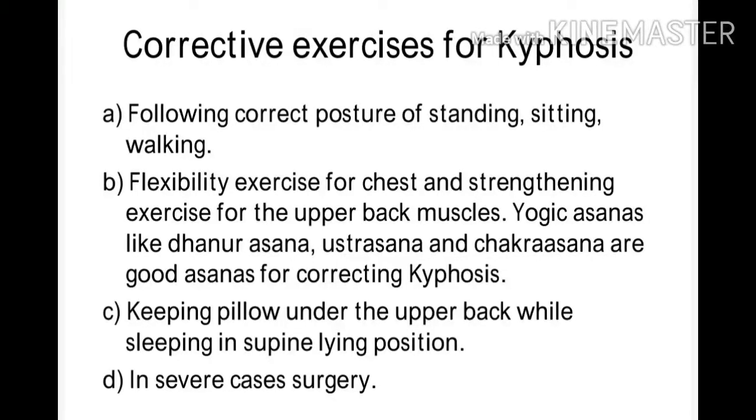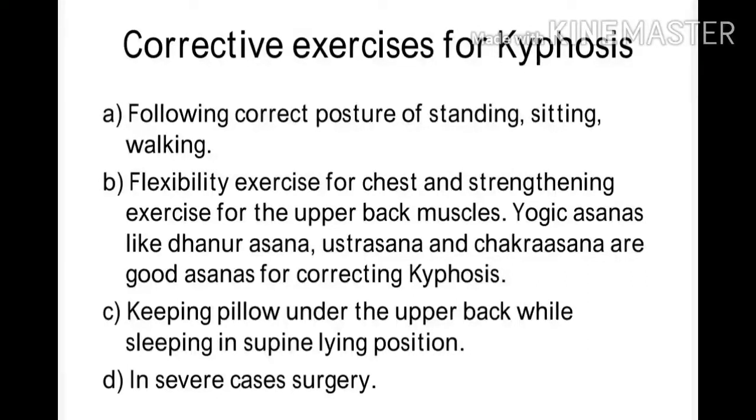Following correct posture of standing, sitting and walking, which I have already discussed, you can follow that posture. Then flexibility exercise for the chest and strengthening exercise for the upper back muscles. If it is because of muscle imbalances, this could correct it. Yogic asanas like Dhanurasana, Ustrasana and Chakrasana are good for correcting kyphosis.